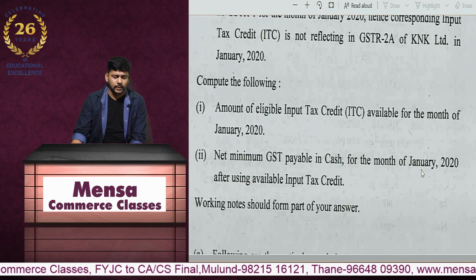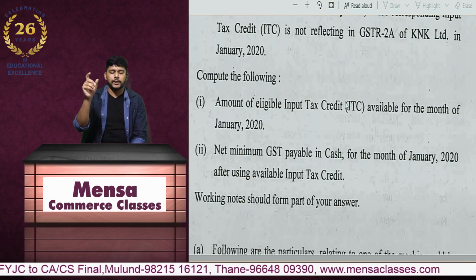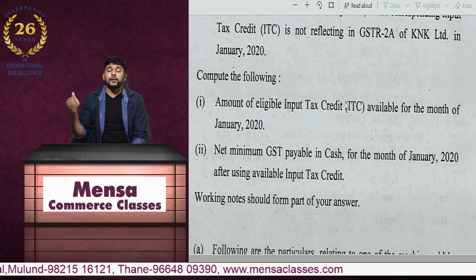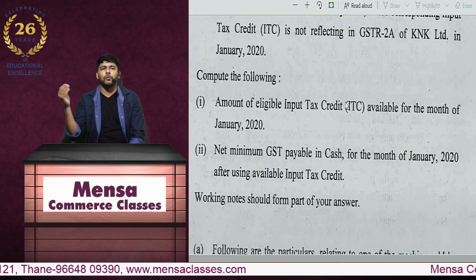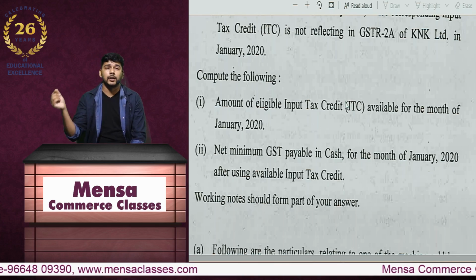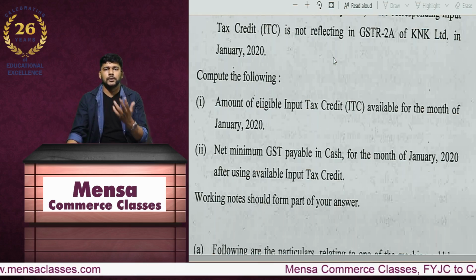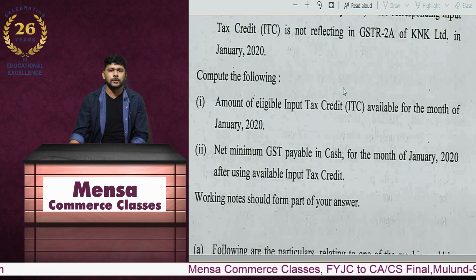So what is the question that they have asked? Amount of eligible input tax credit. So eligible input tax credit, if you ask me, is 1 lakh, 1 lakh. The amount of input tax credit that can be claimed will be on the basis of 110% of the eligible credit appearing in your 2A. So that will be 110% of whatever is appearing in 2A, that is 1 lakh, 1 lakh ka 110%, that is 1,10,000, 1,10,000 respectively, right?